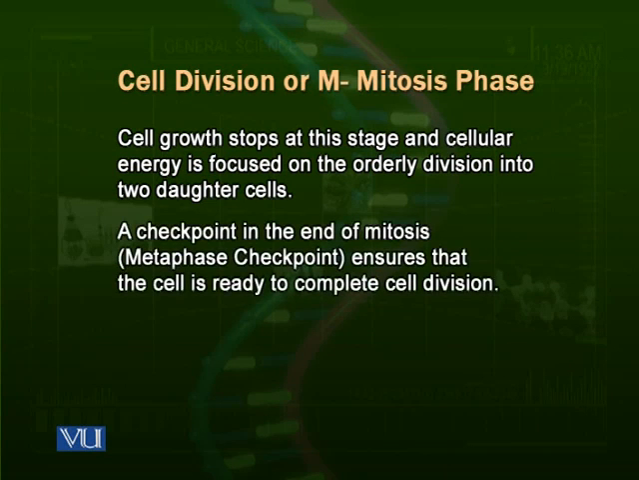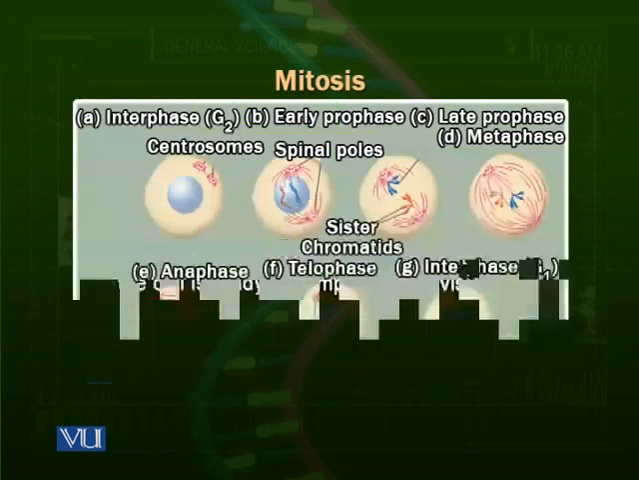There is a check when the cell is dividing. There is a checkpoint almost at the end of the mitosis, which checks whether the mitosis is correctly carried out or not. If not, the cell is stopped from entering the next phase, from dividing. If it is okay, the cell goes towards dividing into two.